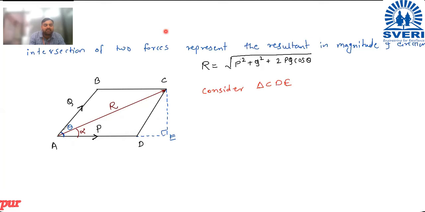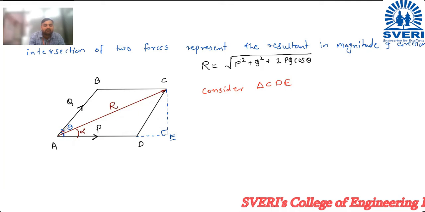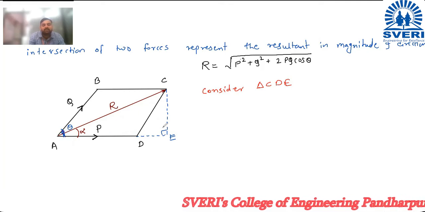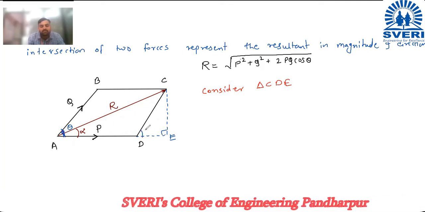So if this angle is theta, then this angle must be theta.